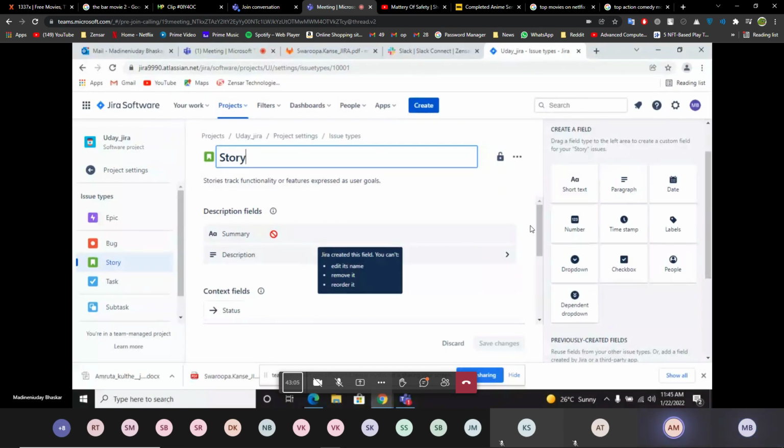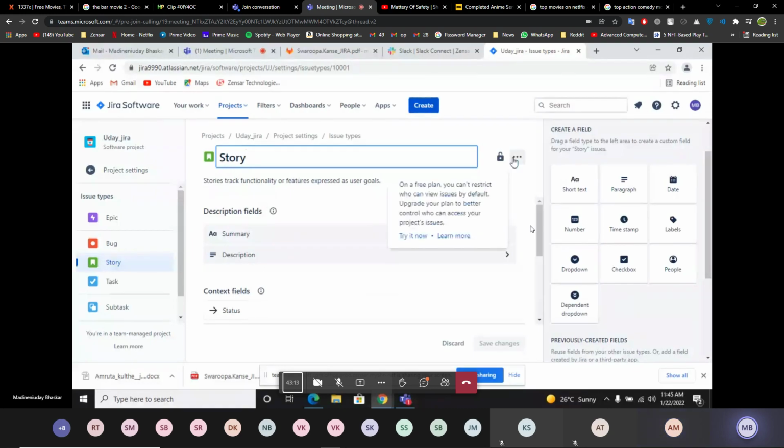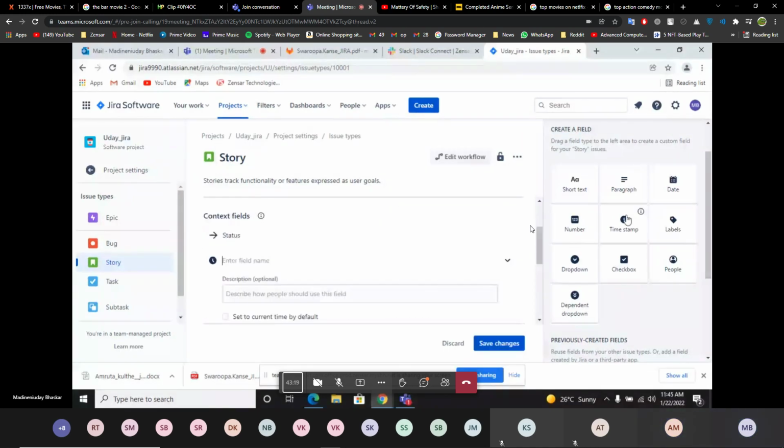Go to timestamp on the right side. What is timestamp? Okay. Here you can create a field for timestamp. Labels, you can create labels and assign to people.